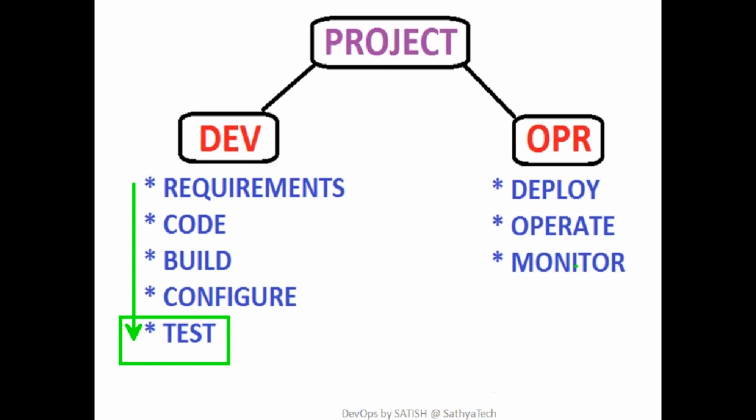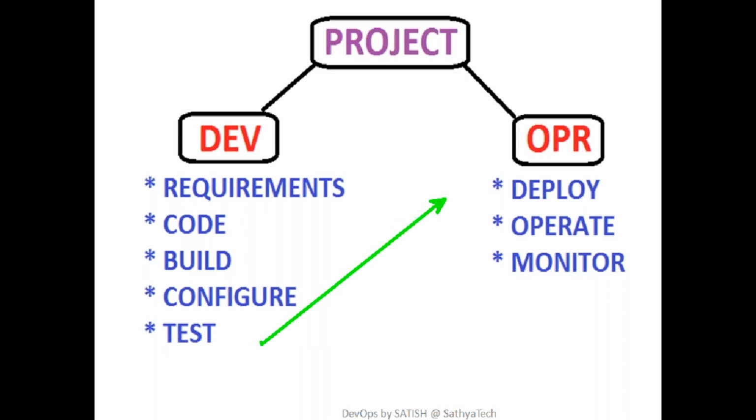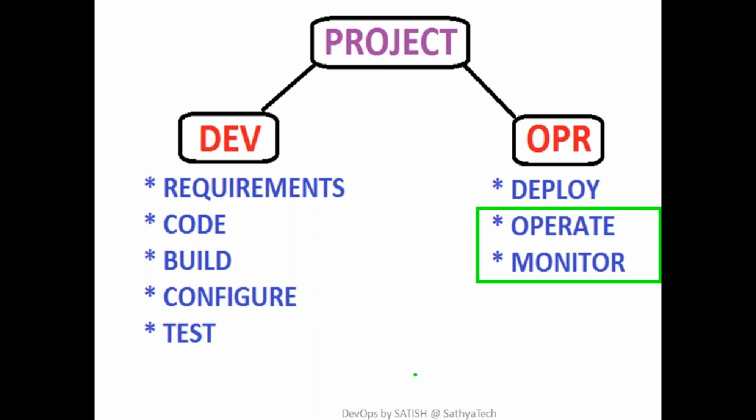Then it goes to the ops team, who have their own roles and responsibilities again. The dev team gathers the requirements and designs the code. Once it is tested, it is delivered to the ops team. The ops team will deploy this project on a server, operate it, and then monitor it. So the dev team develops the project and the ops team manages that project.